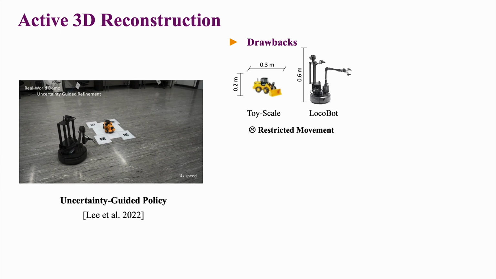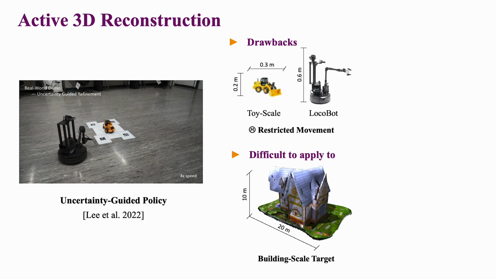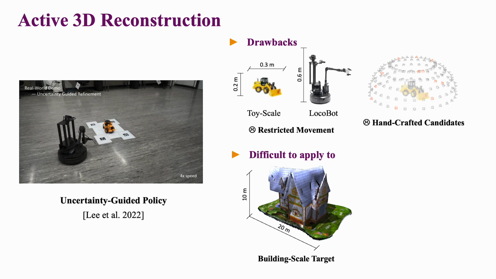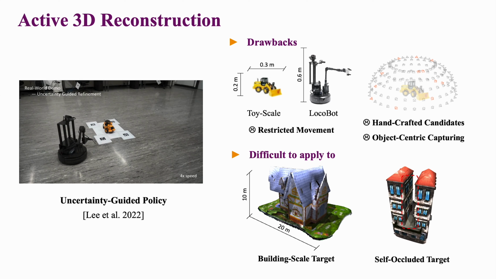For example, in this work, the algorithm only works for cameras with limited movement space, so it is not easy to apply it to larger objects like buildings. Also, they need a predefined action space for each target, such as a hemisphere. This cannot ensure sufficient coverage for complex targets with self-occlusions, preventing them from generalizing to unseen targets.